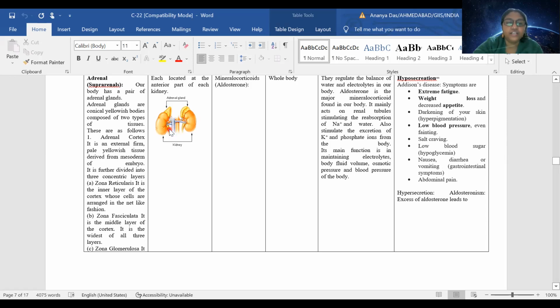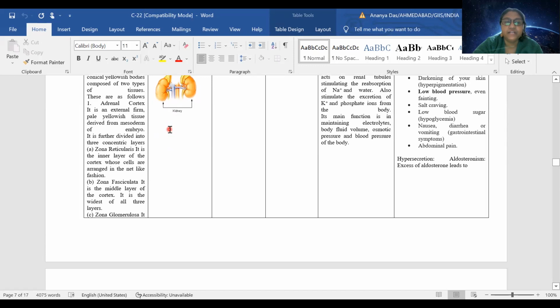This adrenal cortex can be further subdivided into zona reticularis. As the name suggests, it has a network-like fashion, that's why we use the word reticularis, and zona means zone. So it has net-like arranged cells. It is the innermost layer of the cortex.